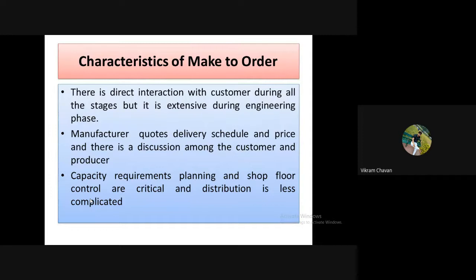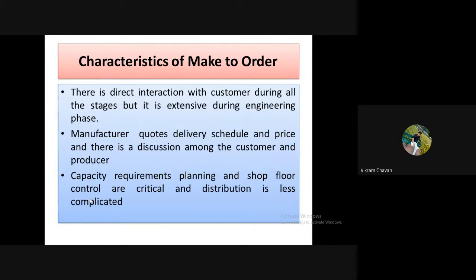So for the distribution, if there is work related to design, then it will go to the design department. If there is any work related to welding, then it will be assigned to the welding person. If it is work related to special purpose things, then it will be assigned to the specific person only.